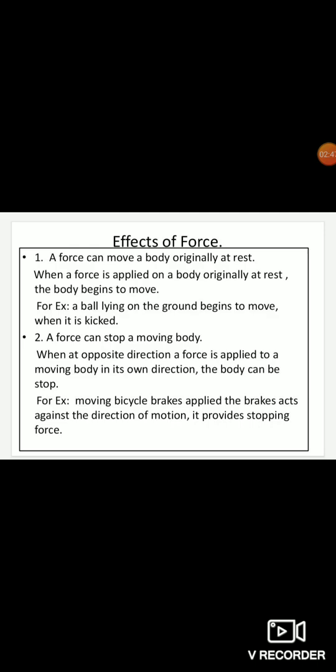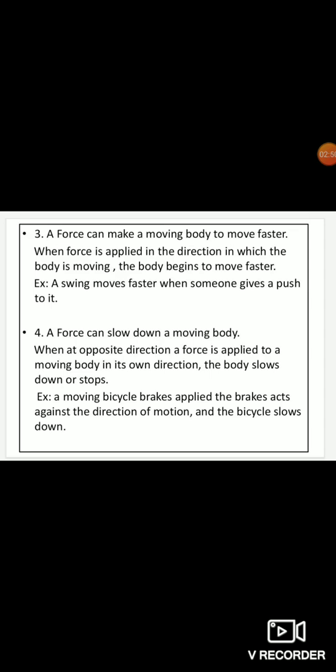Now coming to the third point of this video, a force can make a moving body move faster. This means when a force is applied in the direction in which the body is moving, the body begins to move faster. Suppose two of your friends are pushing a car to make it move. If one or two more friends come and join you all, the force will be more and the car can move easily. Same when a person is sitting on a swing, and if someone gives it a push, then it will start moving. A swing moves faster when someone gives a push to it.